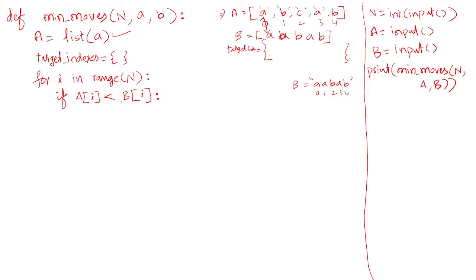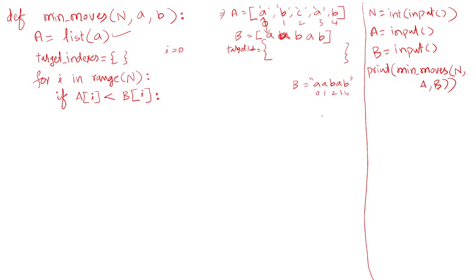Now, if A of i, let us trace this. The i value is 0. A of 0 less than B of 0? A of 0 means A, so A less than A? No, false. Then it goes up. Then it checks B less than A? No. Then i value becomes 2. C less than B? No. Then it checks A less than A? No, false. Then B less than B? No, false. This indicates that there is no character in A which is smaller than the character of B.